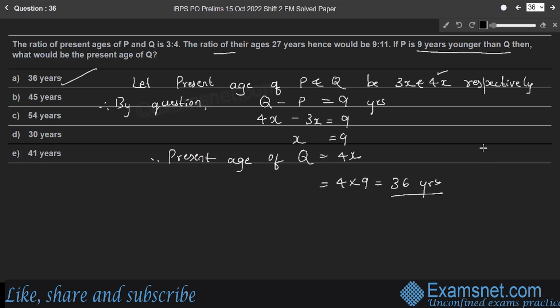So here the ratio of their ages 27 years hence would be 9:11. This is additional information. So this information is not needed to solve this problem. So only their present age ratio and their age difference, right? So therefore option A is the right answer.